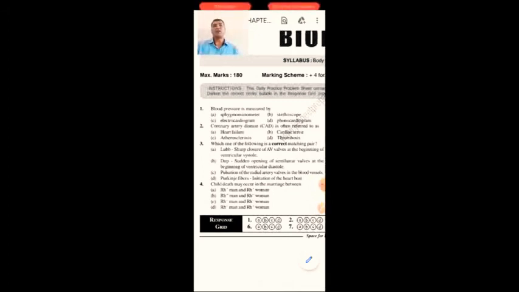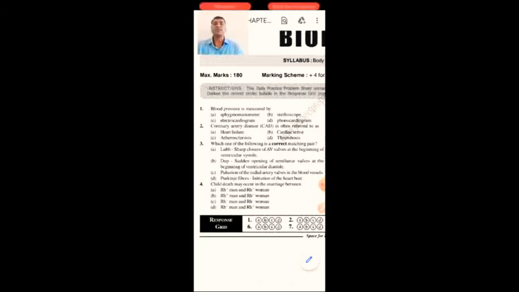Next, coronary artery disease is often referred to as heart failure, cardiac arrest, arteriosclerosis or thrombosis. Coronary artery disease occurs because the coronary artery accumulates a certain type of cholesterol, which leads to the heart muscles not getting the amount of blood required for heart functionality.